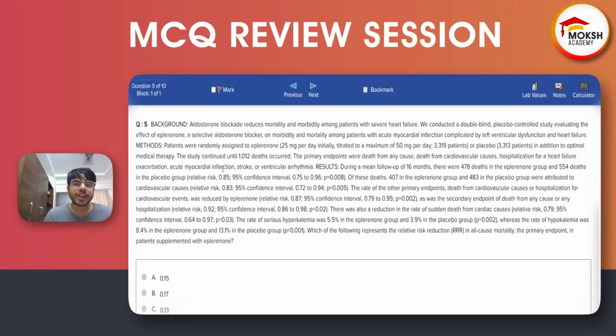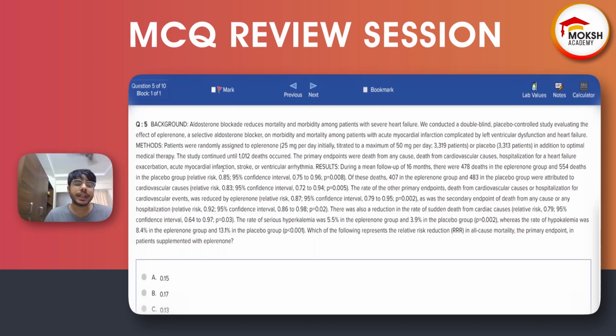Aldosterone blockade reduces mortality and morbidity among patients with severe heart failure. We conducted a double-blind placebo-controlled study evaluating the effect of eplerenone, a selective aldosterone blocker, on morbidity and mortality among patients with acute MI complicated by left ventricular dysfunction and heart failure. Patients were randomly assigned to eplerenone or placebo in addition to optimal medical therapy.